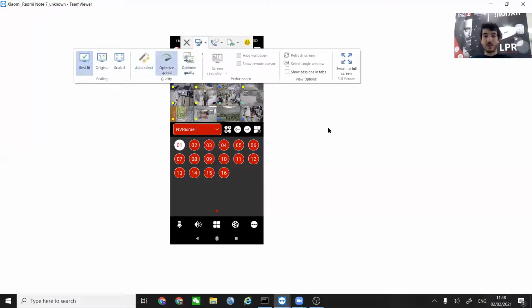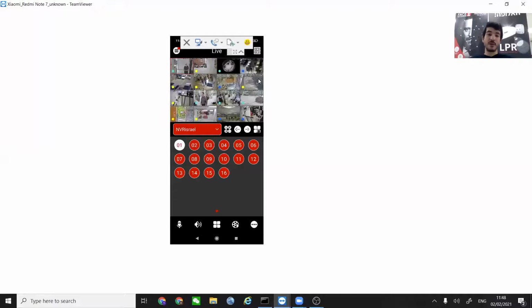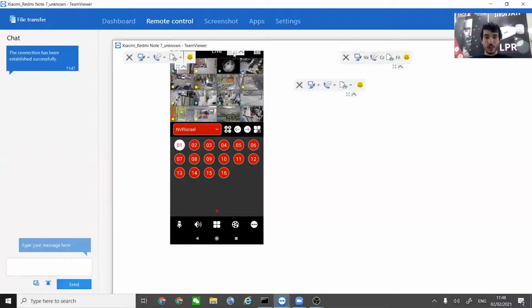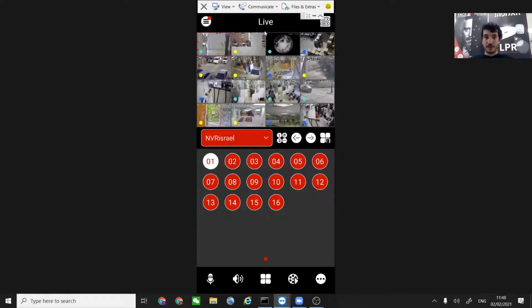I'm going to optimize the speed for TeamViewer, so we will have fluent video of whatever I'm doing. The quality will be a little bit bad, but this is for us to have a quick connection.